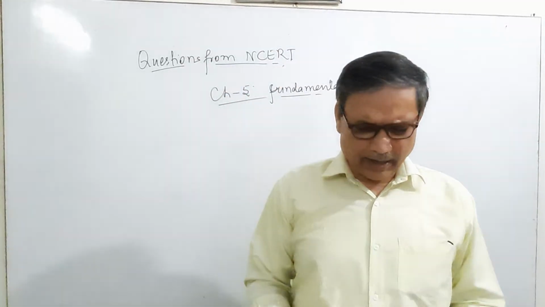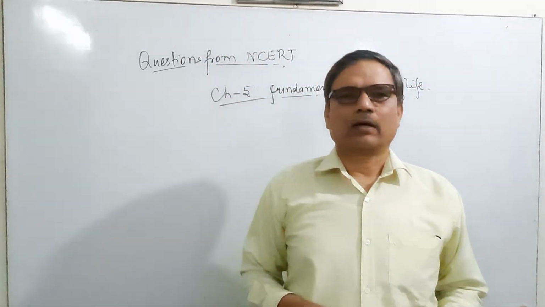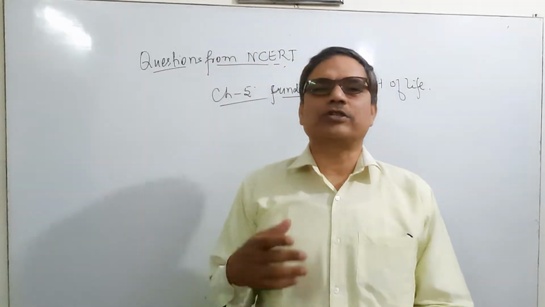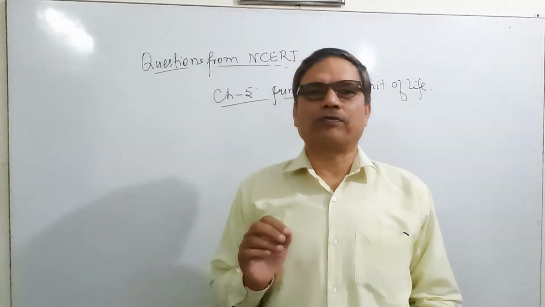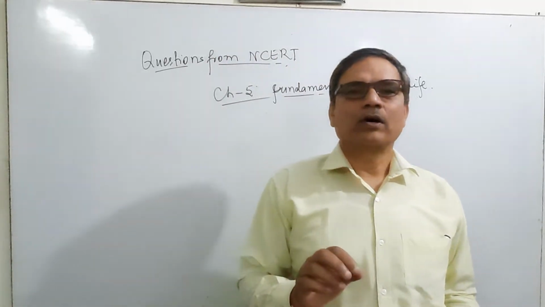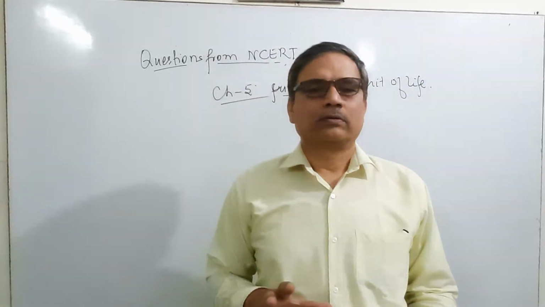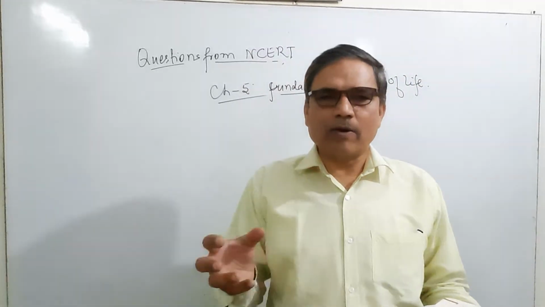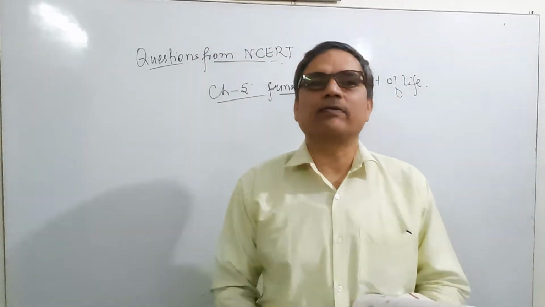First, page number 59. Who discovered the cell and how? Can you answer this question? Yes, the cell was discovered by Robert Hooke in 1665. He took a thin slice of cork and put it under a primitive microscope, a microscope made by himself. When he observed it, he found a shape like a honeycomb, with compartments or empty spaces, and he gave them the name cell.